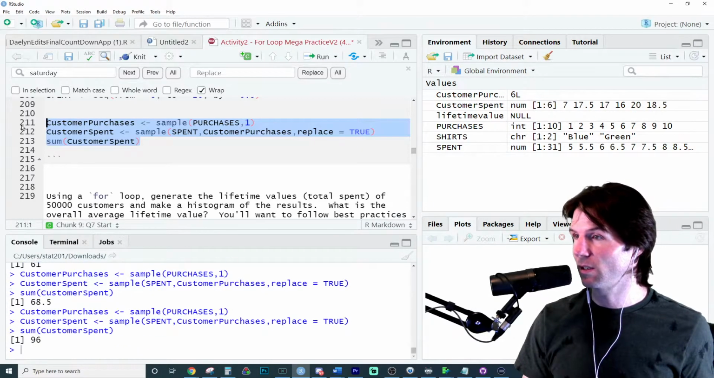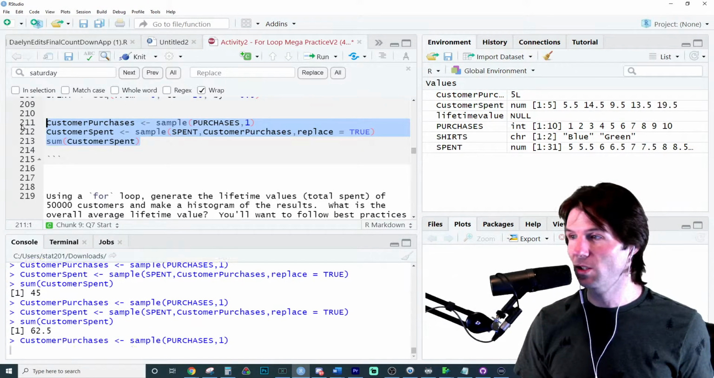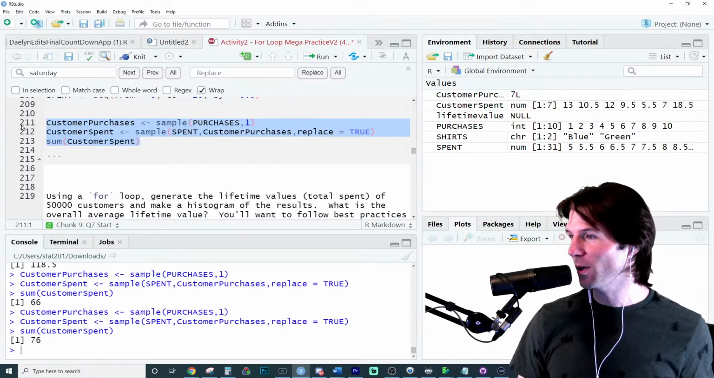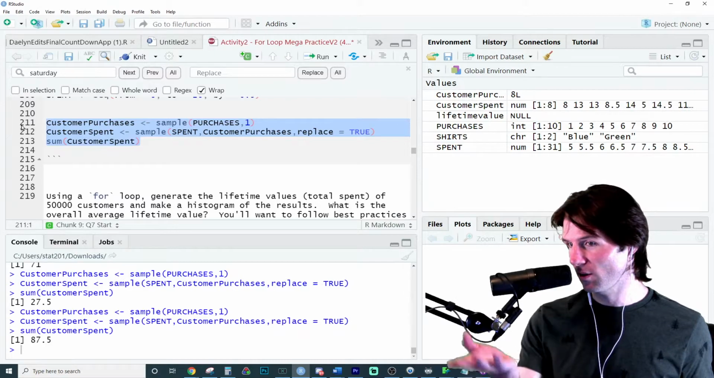That I can run like this, that I can just keep generating customers. I'm going to generate 50,000 customers unless someone tells me what I created. I'll probably generate a good 40, 50 customers. There's the lifetime value of another one.